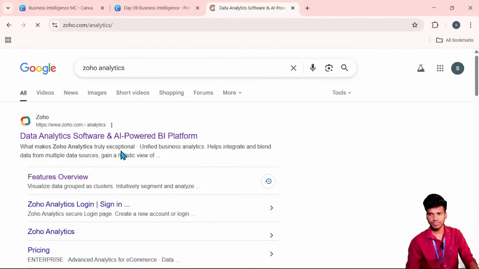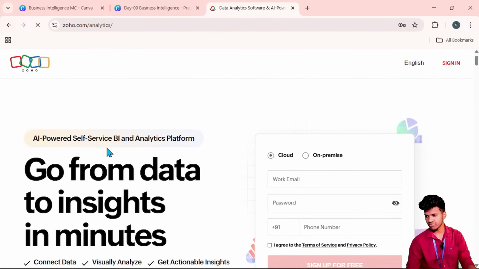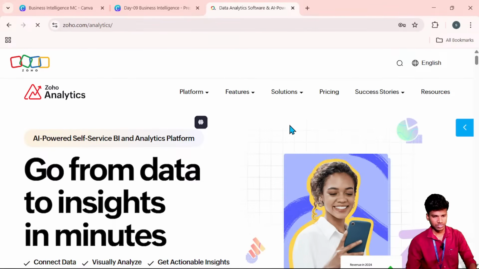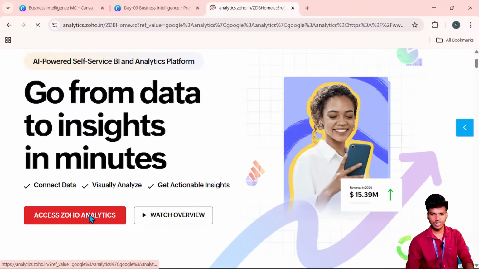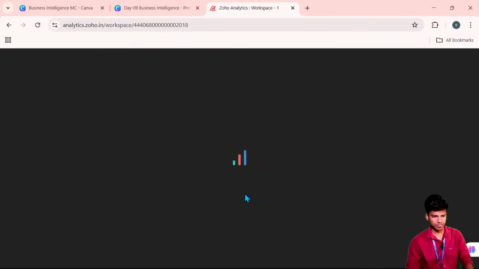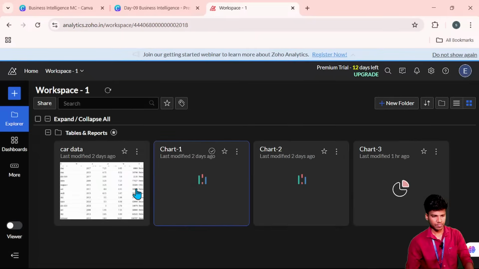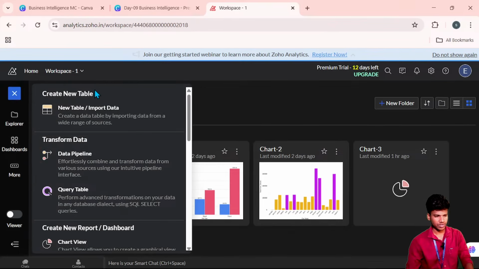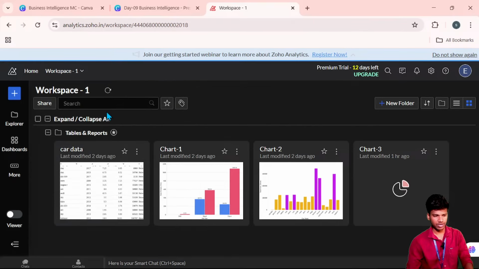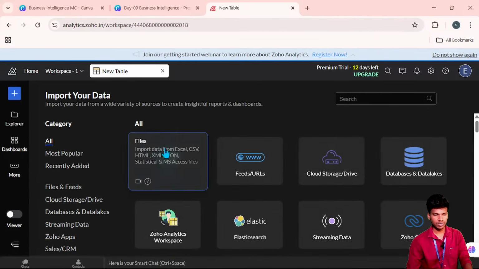I open that. It is a web page. I already told you this is website related. I already signed in, and now I'm going to access Zoho Analytics. These are all my previous work, which I already worked with. Now we will start with a new one: create a new table and import new data, so we start with the new one.